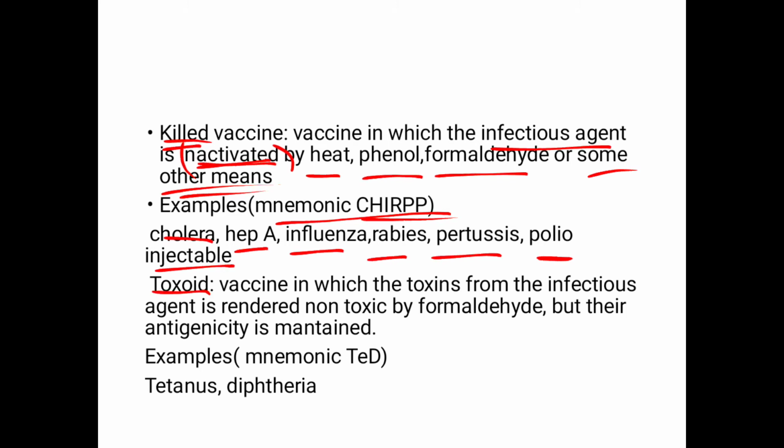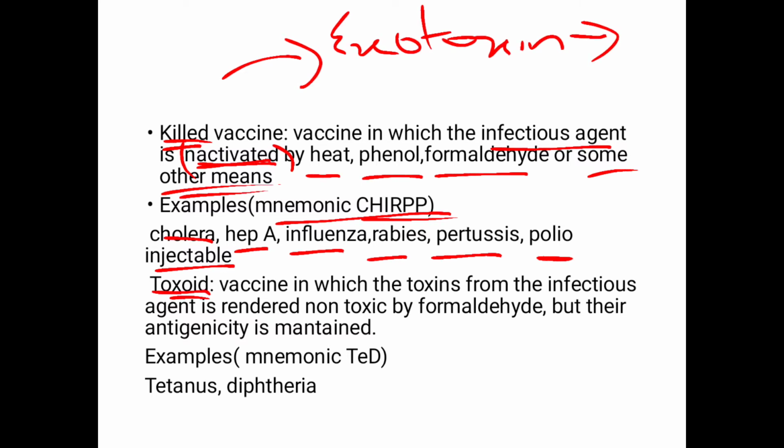We have got toxoids. They are certain organisms which release an exotoxin, and that exotoxin is responsible for the virulence of that organism. What we did was that we extracted that toxin from that organism and then we rendered it inactive, and then we inoculated that inactivated toxin into the human body. So that inactivated toxin is known as toxoid.